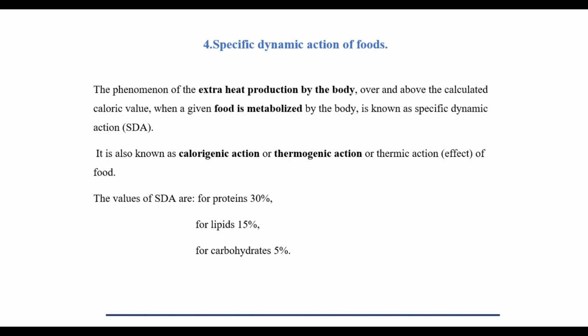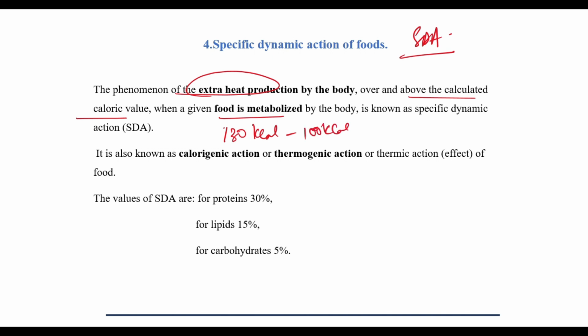Coming to the next question, specific dynamic action of foods, SDA. It's the phenomena of the extra heat that is produced by the body over and above the normal calculated caloric value when the given food is metabolized in the body. Suppose a body is producing about 130 kilocalories of energy to digest about 25 grams of carbohydrates, which would require about 100 kilocalories approximately.